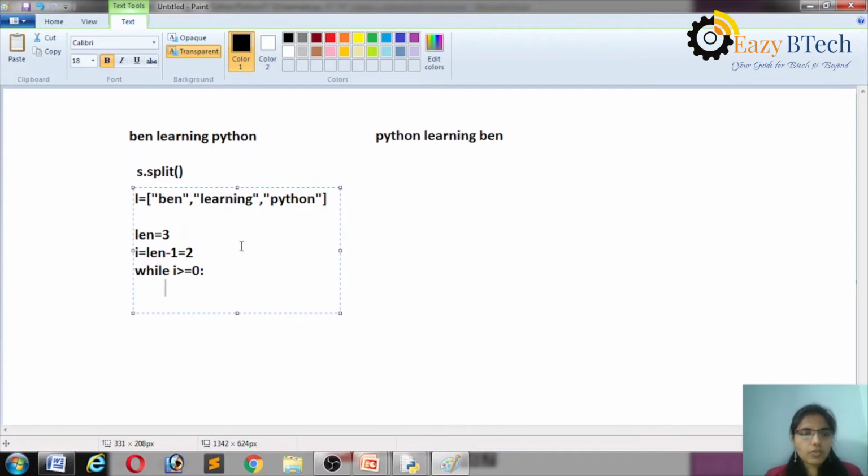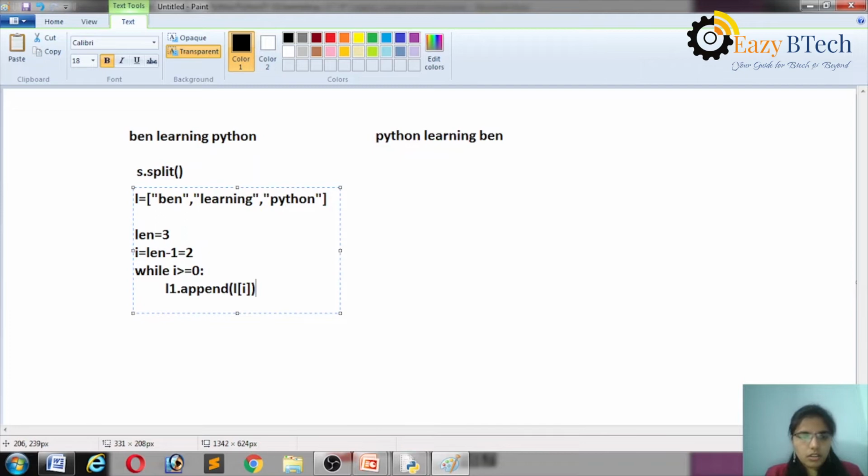After that, I have to add Python, learning, Ben to another list. So I am taking the list name L1. L1 dot append of L of, what is the Python index? 2. 2 should be present in i.